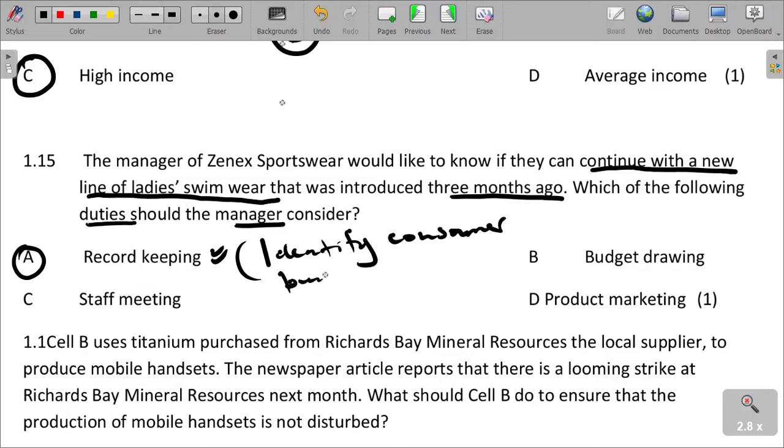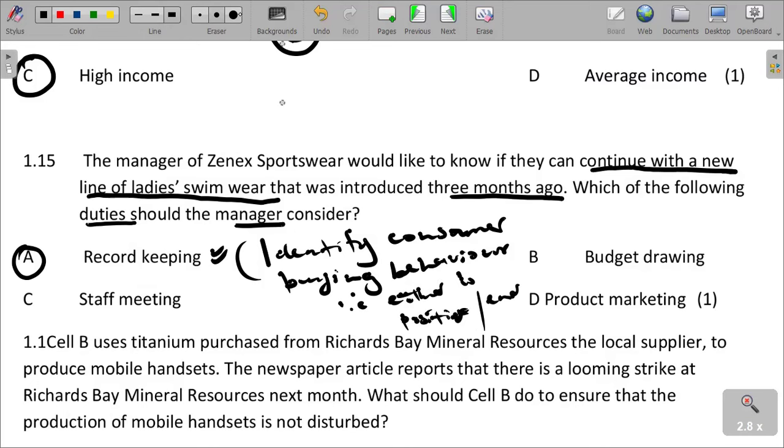consumer buying behavior, that is, whether it is positive or negative. So that can only be found through what? Through record keeping. So the correct answer is A, record keeping.